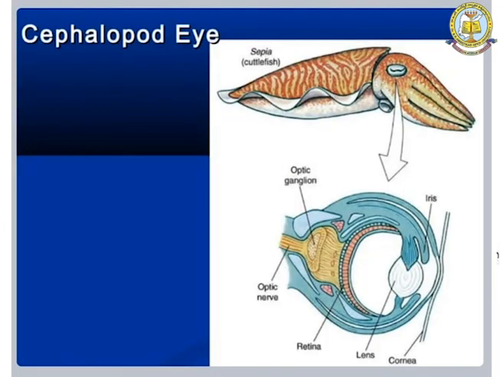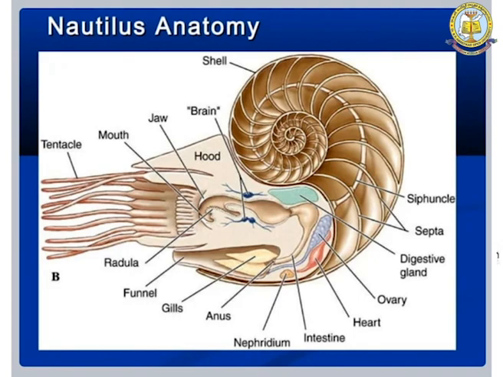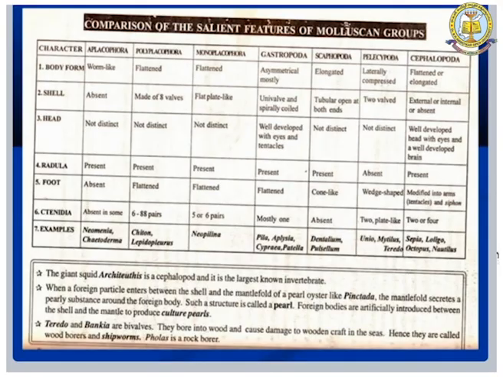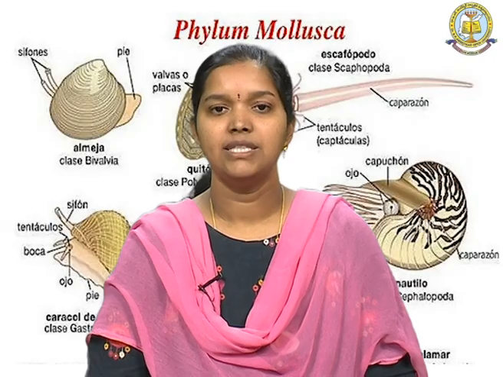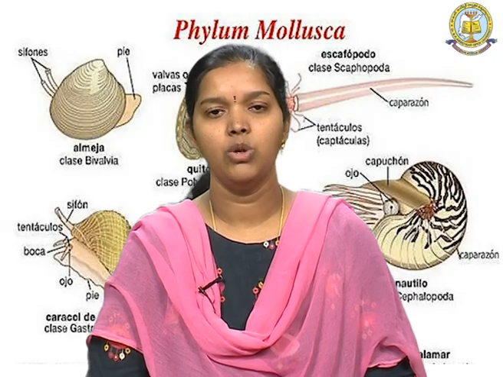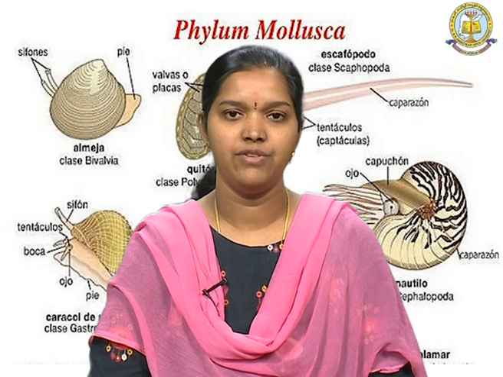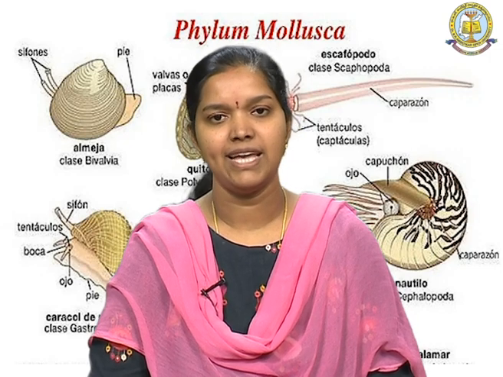This is a cephalopod eye, which is well developed, and this is the anatomy, and this is the comparison of the organisms between all these 7 classes. This is the color and morphological change for camouflage, to protect from predators. This is all about Mollusca, their general classification and general characteristics.